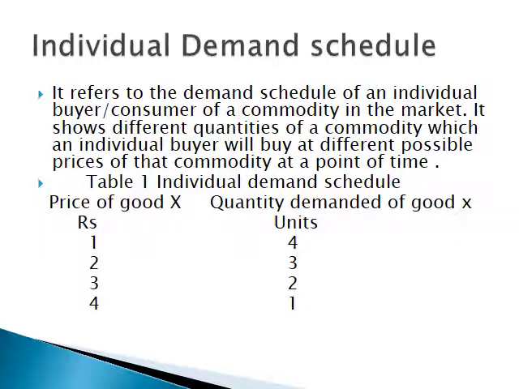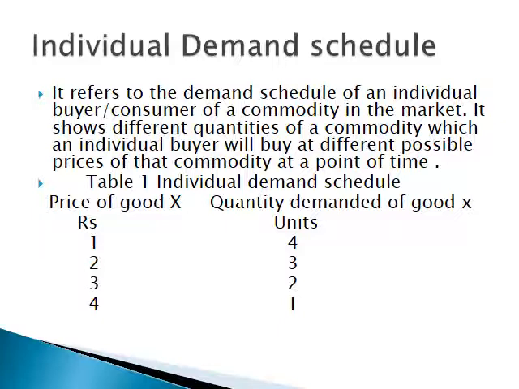Individual demand schedule refers to the demand schedule of an individual consumer of a commodity in the market. It shows different quantities of a commodity which an individual buyer will buy at different possible prices of that commodity at a point of time.